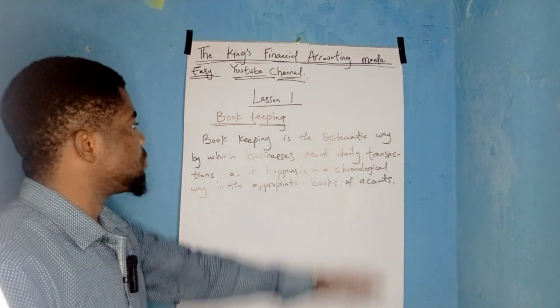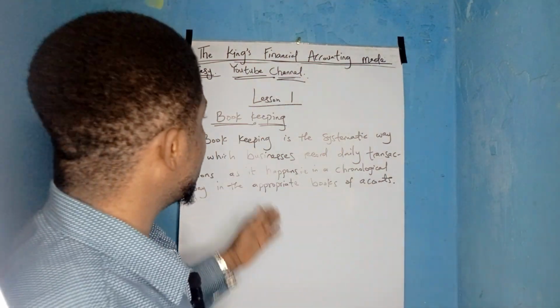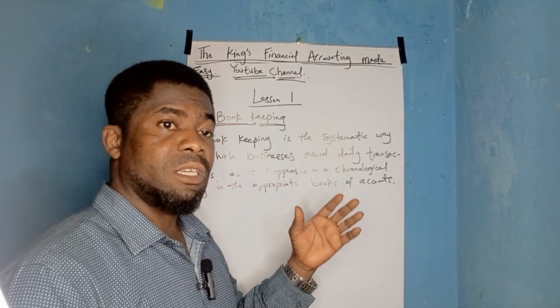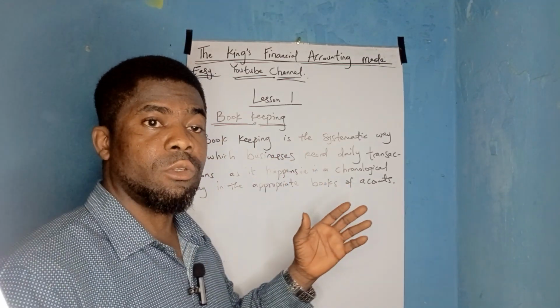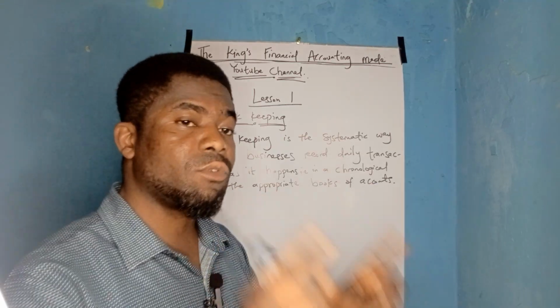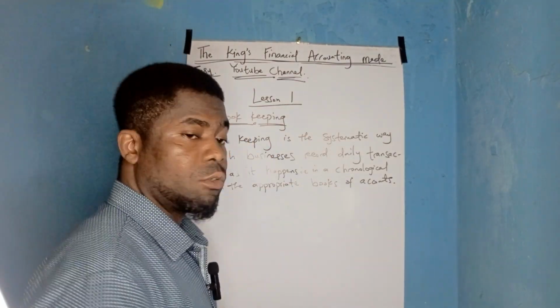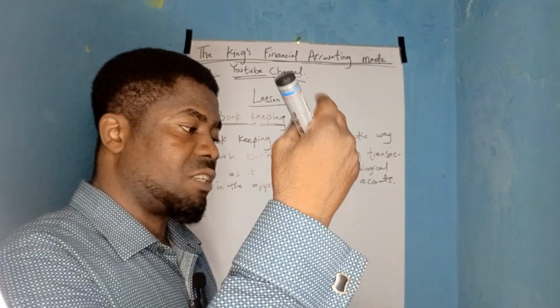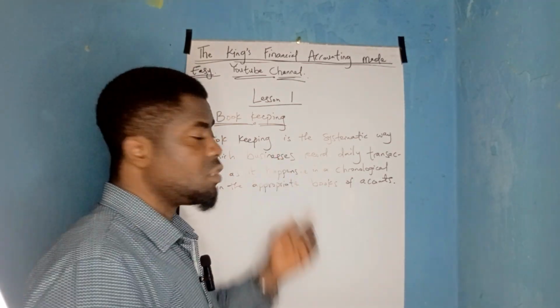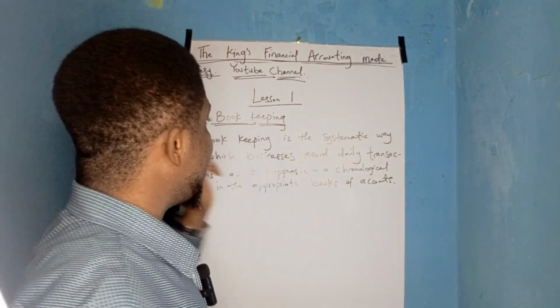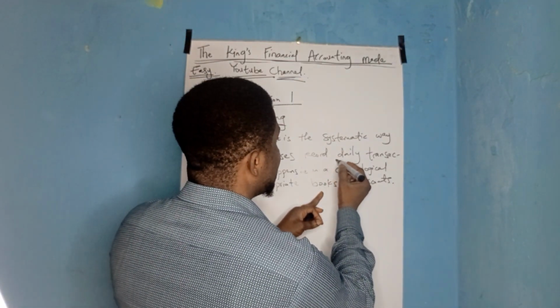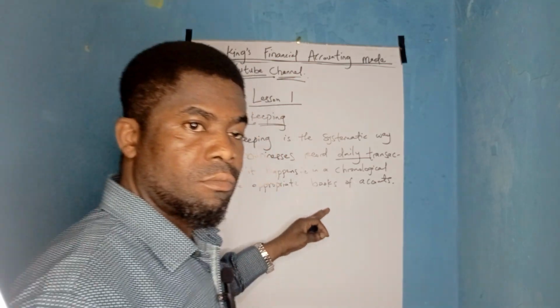So bookkeeping records have nothing to do with anything that does not involve money. Anything that has to do with money or monetary value is what we record in bookkeeping. And I want you to understand another aspect: daily transaction.